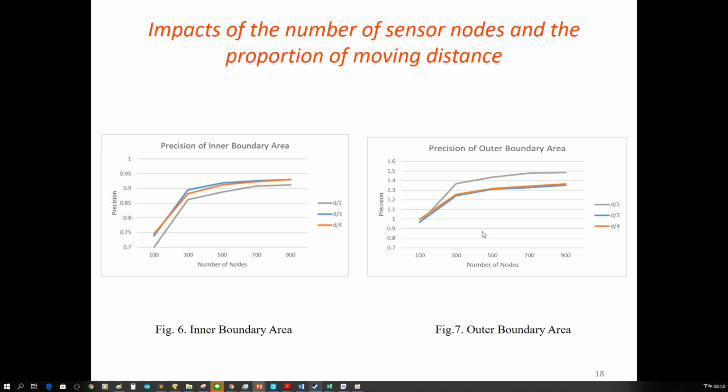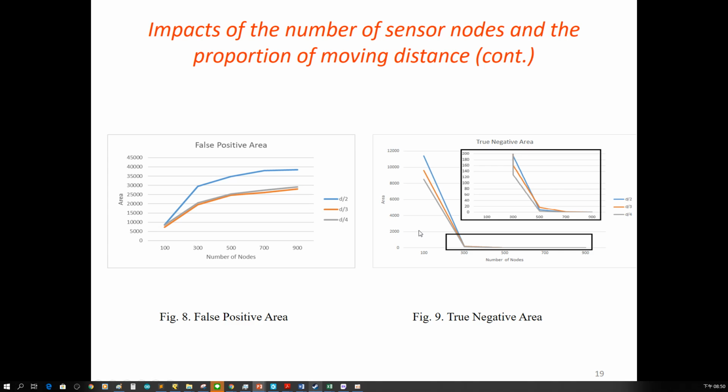And the OBA also. Then we can see the FPA and the TNA. When the number of sensor nodes is 900, the performance of 1/3 and 1/4 are still almost the same. However, the performance of half of the distance is not as good as the other two, but it can converge fast.